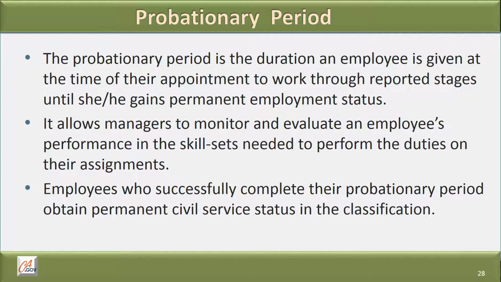What is a probationary period? The probationary period is the duration an employee is given at the time of their appointment to work through reported stages until she or he gains permanent employment status. It allows managers to monitor and evaluate an employee's performance and the skill sets needed to perform the duties on their assignments. Employees who successfully complete their probationary period obtain permanent civil service status in the classification.